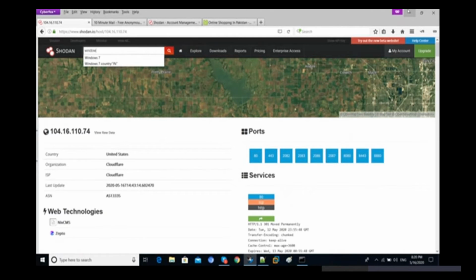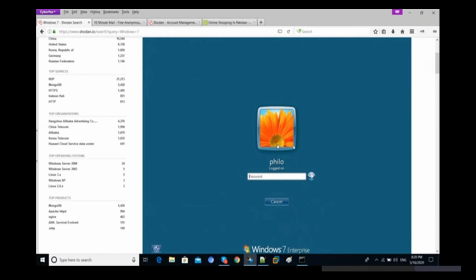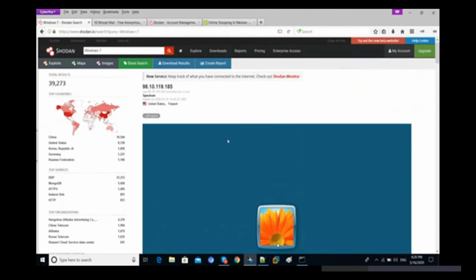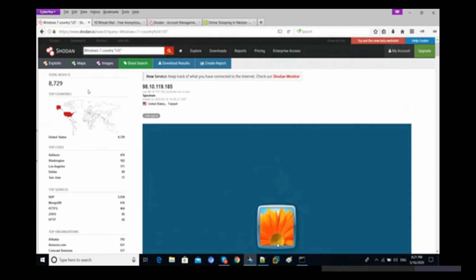I want to search for Windows 7, or let's try to check out Windows 7 or Windows 8. And you can see this time we are getting lots of Windows 7 users here. 39,273 users are using Windows 7, and we are also getting some RDP there. You can see we have RDP, right? So with the help of this one, if you want to sort it, like I want to only access the targets from United States, then you can just select here, and now you will get all the targets from US. So let's see. Now we have 8,729, and then you can get the IP address.